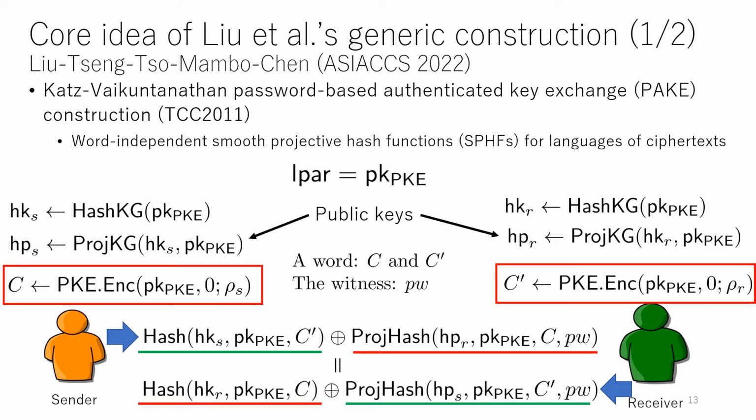Since the password is not shared in advance in PAEKS, Liu et al. modified the contention construction. C and C prime are ciphertexts of 0, and rho S and rho R are the randomness. So the witness is now the randomness, and these values also changed.